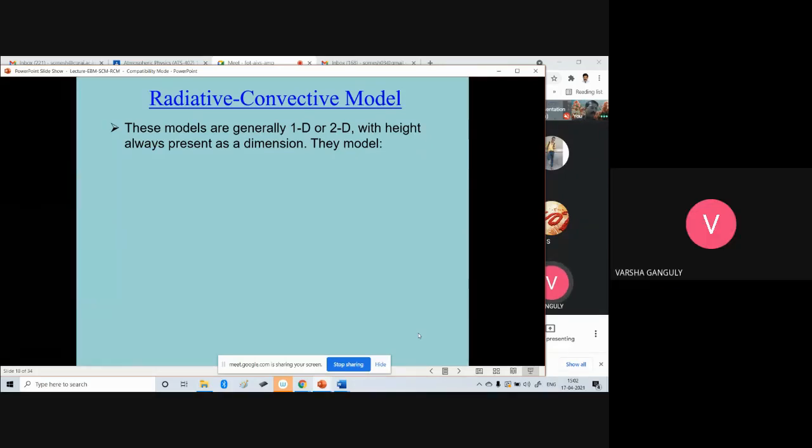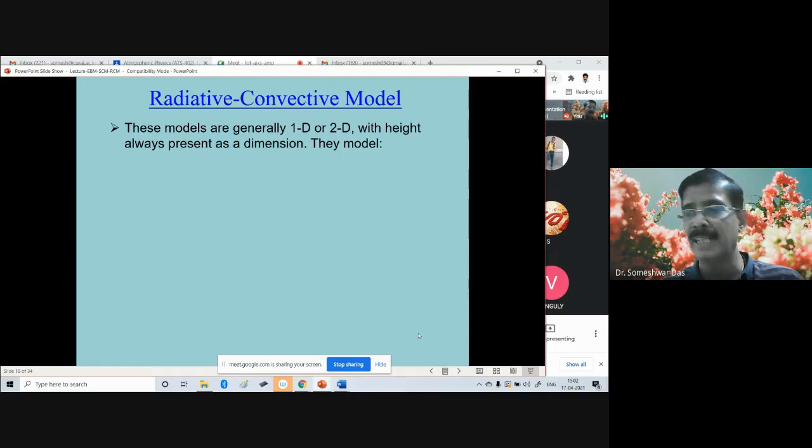The Hadley cell is basically the result of the excess heating at the equator and cooling at the pole. So when we have a two-dimensional radiative convective model, one dimension is of course always the vertical layer, and the second dimension is the latitudinal variation from equator to pole.